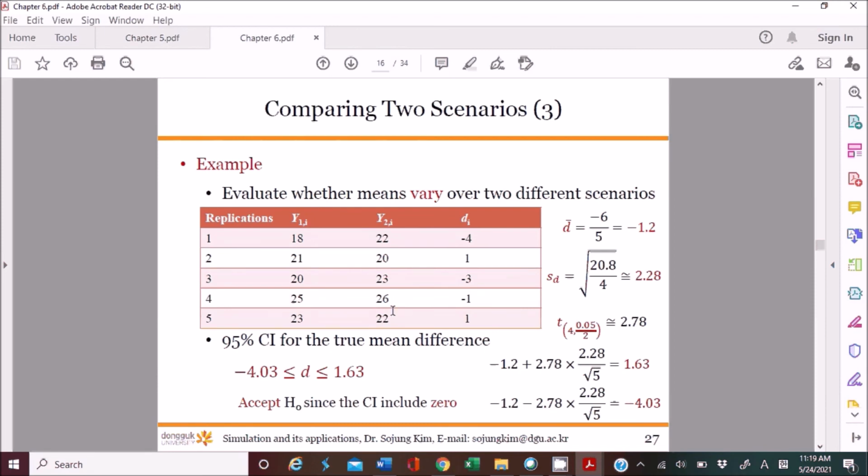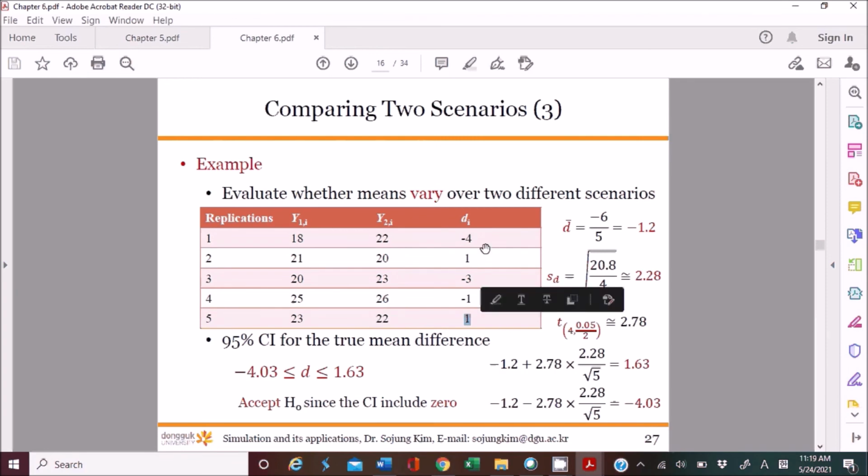You need to calculate the difference for each pair, which is Di. Pair 1 gives you -4, pair 2 gives you 1, pair 3 gives you -3, pair 4 gives you -1, and pair 5 gives you 1.